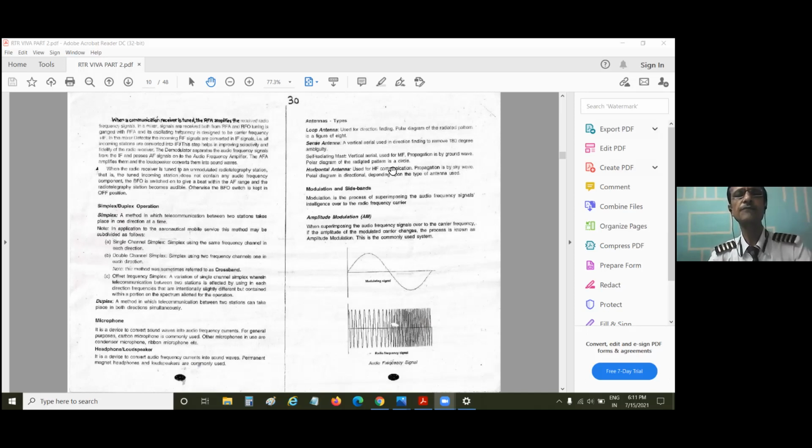Then we have the antenna type self-radiating mast, vertical, used for medium frequency propagated by ground waves. Many aircraft have these self-radiating vertical masts also, but they are slowly becoming very rare. There is no need to study any antenna type for your exam, at least that much I can guarantee you. They don't ask. This is all outdated.